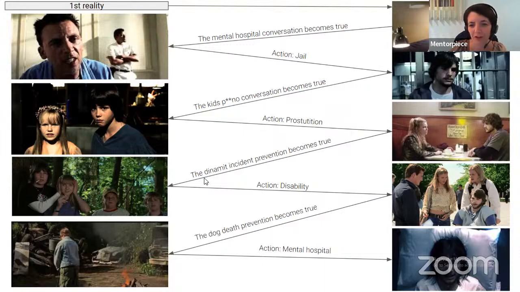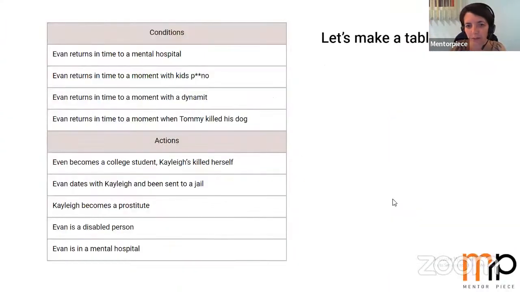The dynamite incident prevention becomes true. Action: disability of Ivan. And then the dog death prevention becomes true. Ivan is in a mental hospital. So we have some events and some actions connected in some way between them.